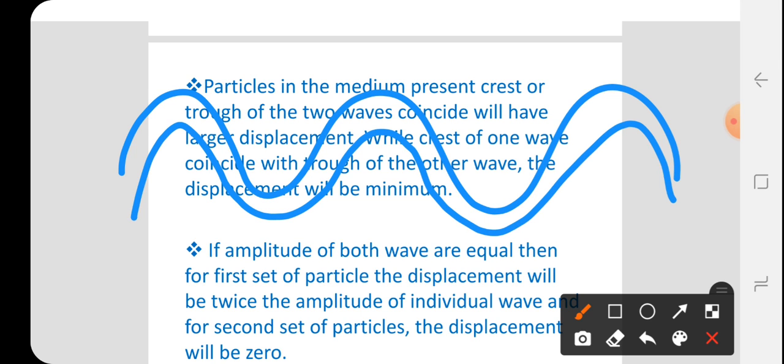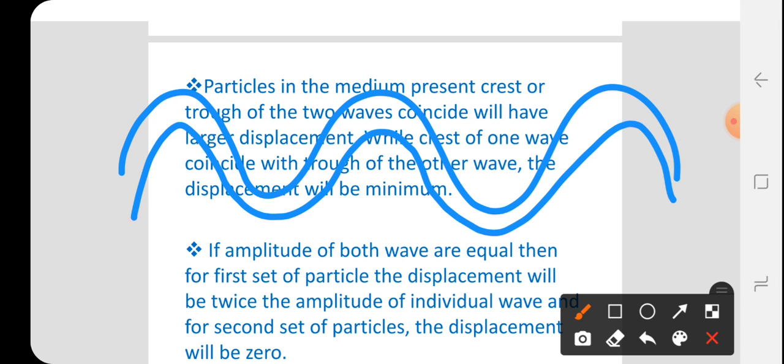Then the displacement is larger, and therefore the intensity of light becomes greater, the energy of light becomes greater, and the particle of the medium vibrates with greater energy. At that point the displacement is greater, and therefore constructive interference is formed.